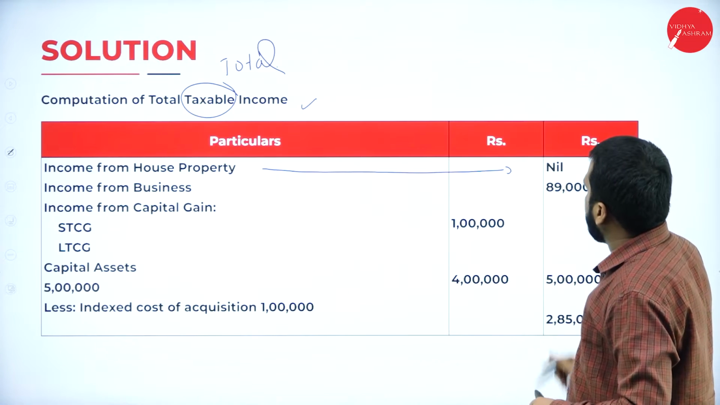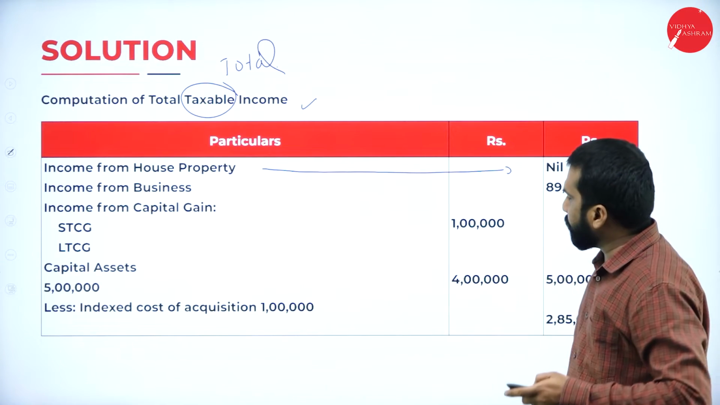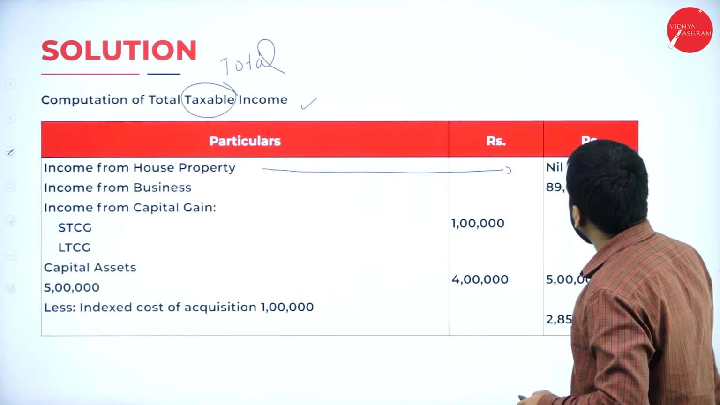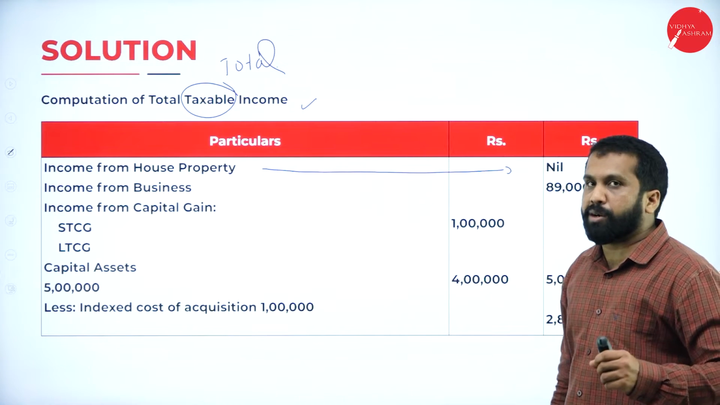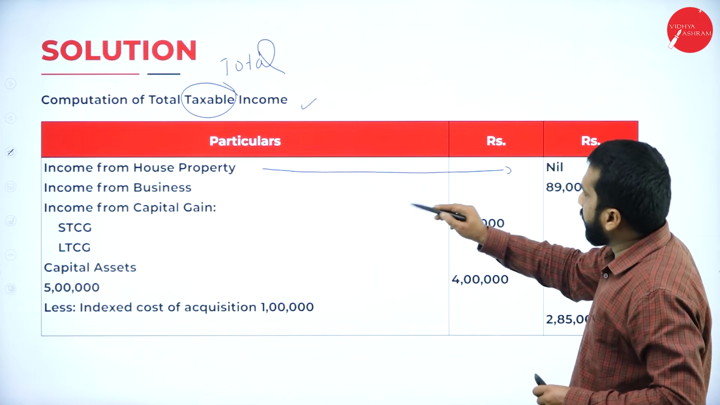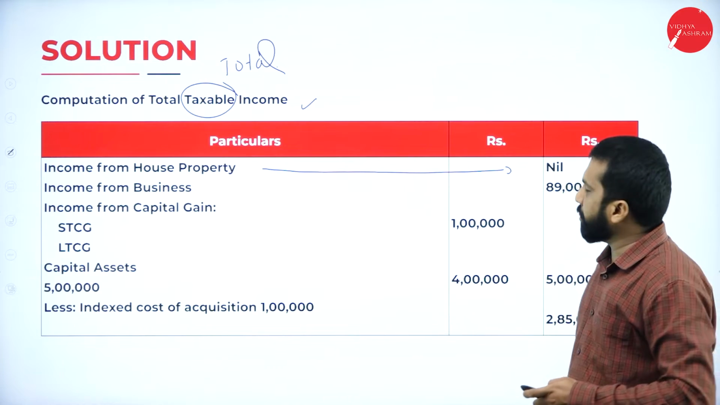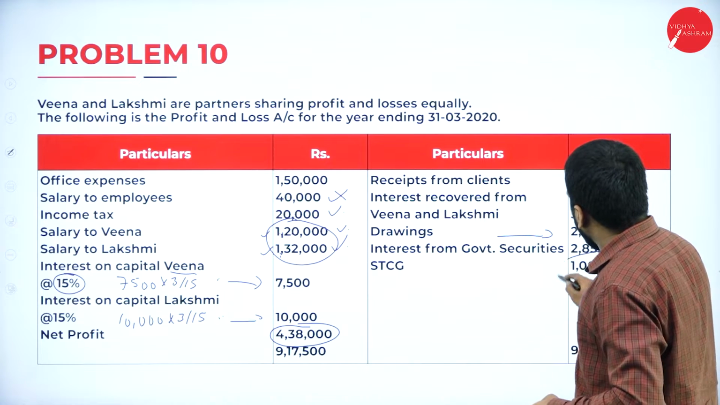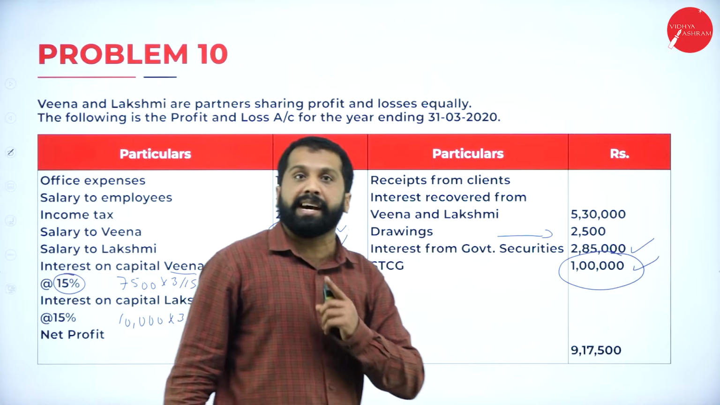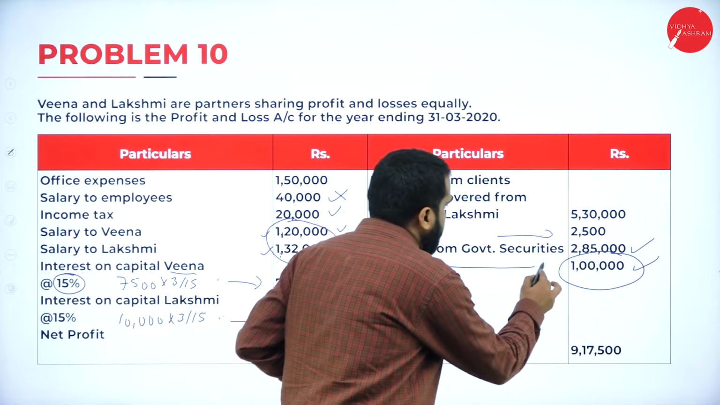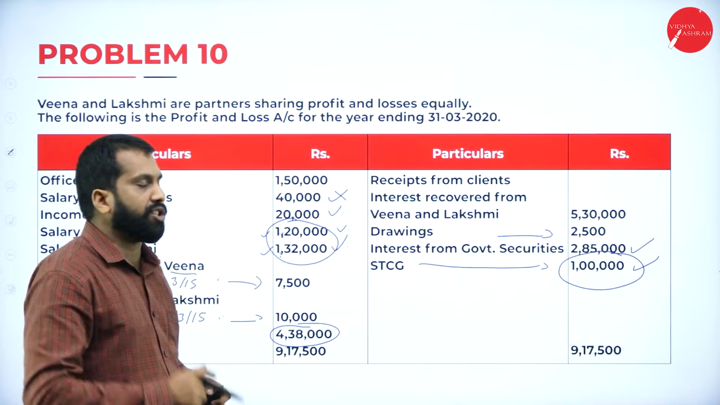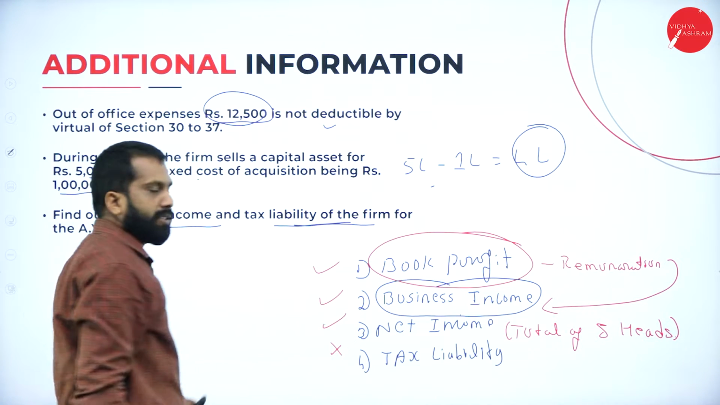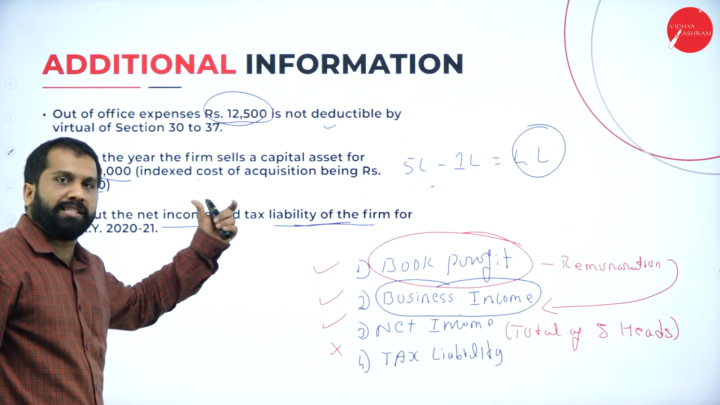Now, as per this, your business income, just now you found out, is 89,000. Then, income from capital gain. Again, go back to your question. Your capital gain is short-term capital gain. 1 lakh they have given. One more is there in the adjustment: 5 lakh minus 1 lakh, it is 4 lakh. So, selling price minus cost is 4 lakh.